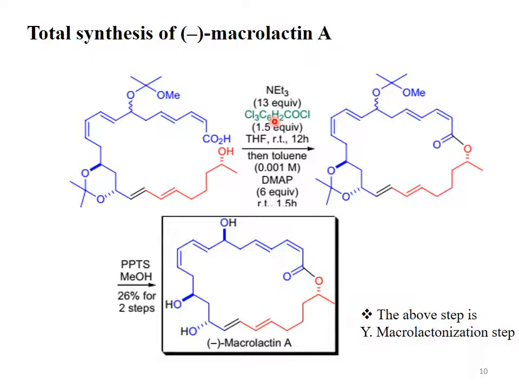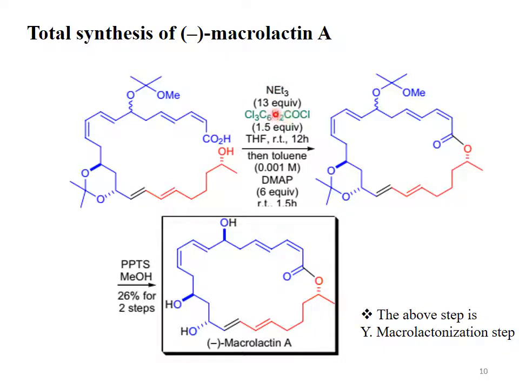It is treated with base, that is triethylamine, and the DMAP, and the reagent Cl3C6H2COCl, which is 2,4,6-trichlorobenzoyl chloride. The solvent is tetrahydrofuran. Temperature is room temperature, and the reaction contents including hydroxy acid, triethylamine and 2,4,6-trichlorobenzoyl chloride are stirred at room temperature in the THF for 12 hours.